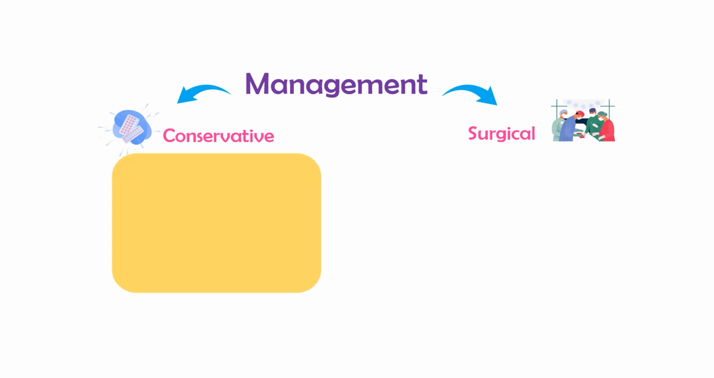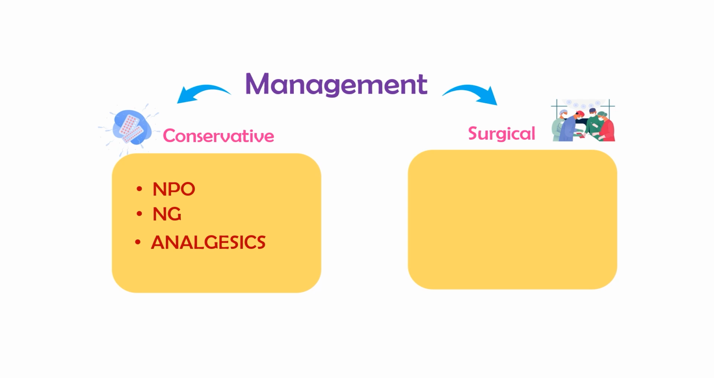Conservative management will include making the patient NPO, and you can give NG aspiration if the patient is having a lot of vomiting. You will provide analgesics to relieve the pain of the biliary colic, and ultimately you will give antibiotics, and cephalosporins are the preferred antibiotics. So this will relieve the patient who is having mild symptoms.